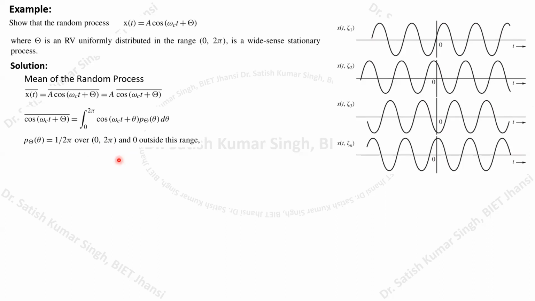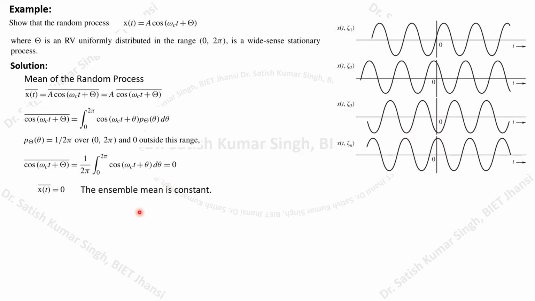Fine. So if you substitute this value of the PDF, then you will be able to show that this particular mean value will become 0, because if you integrate the cos function over a certain range, 0 to 2 pi, this value is going to be 0. This average value is going to be 0. So it means that this mean, whatever we are calculating for the random process, is actually 0, which is nothing but a constant value. So the first requirement we have already proved, that this ensemble should have the mean as a constant value. So this ensemble mean is a constant.